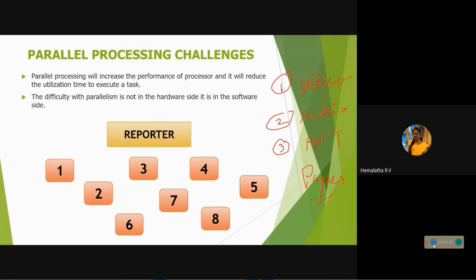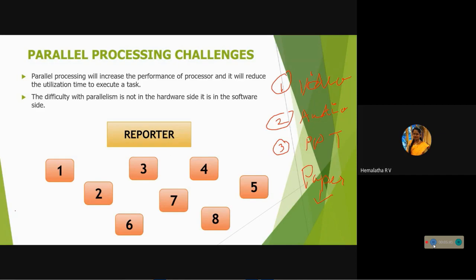So I just consider here 8 reporters going to write a report. To control these 8 reporters, there should be one person. That person will be my computer. To control all these 8 tasks, let it be a task or process, one person should be there, and that person will be your computer.